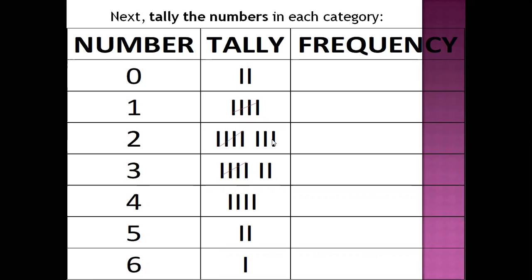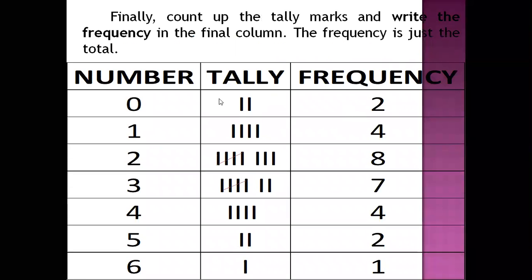For 3, if it is observed 7 times, this is 5, this is 2 times. Like this you draw. This we have already learned. So like this a table will come: number, tally, frequency. This is known as the discrete series. In our previous class we have learned about it.